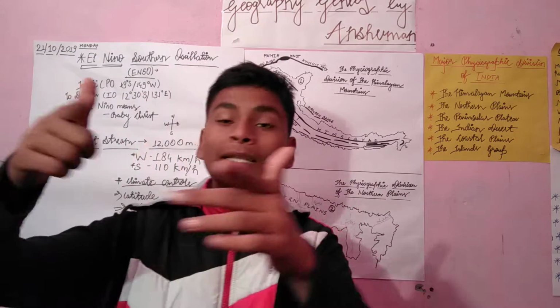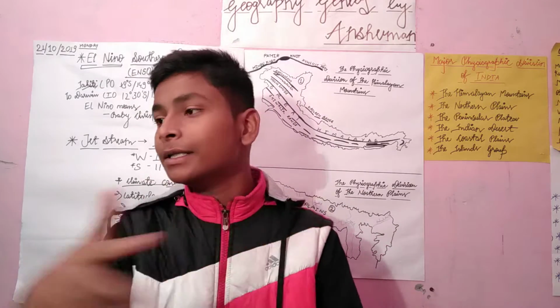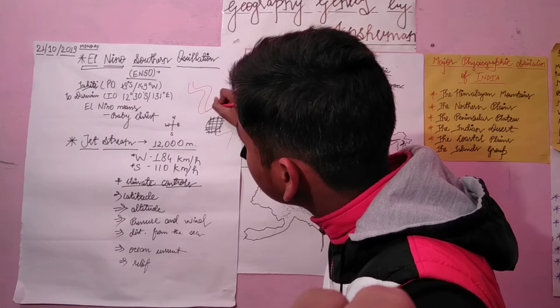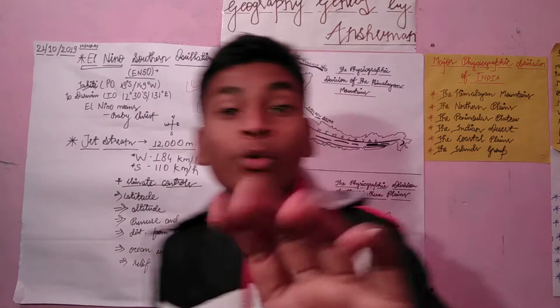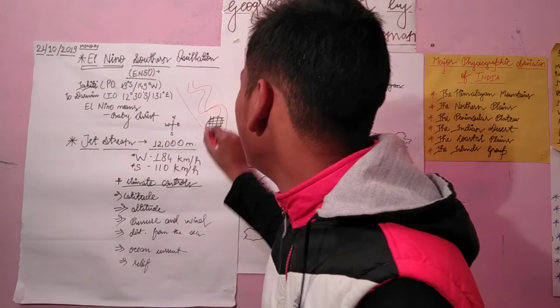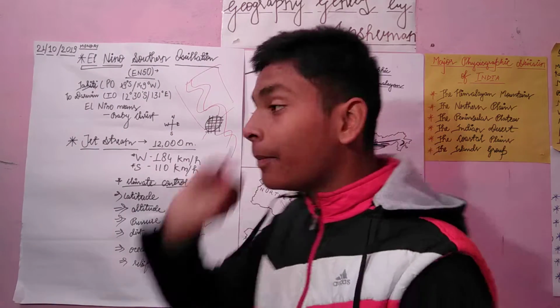So in the middle course, what will happen? The river flows like this. I was talking about this type of pattern. This pattern is known as meanders, and it is found in the middle course. At the upper course, what will happen?